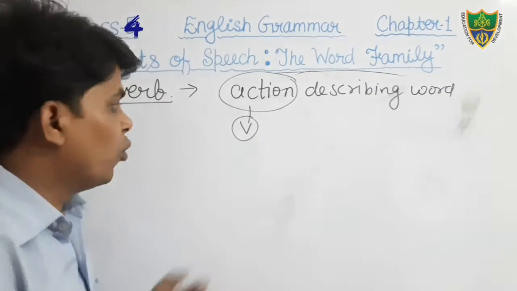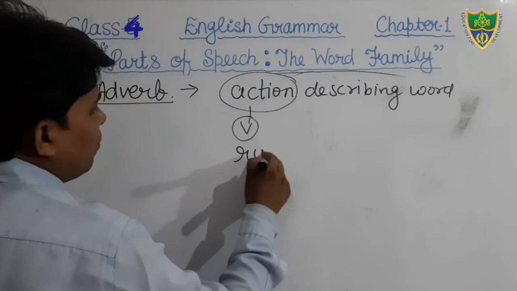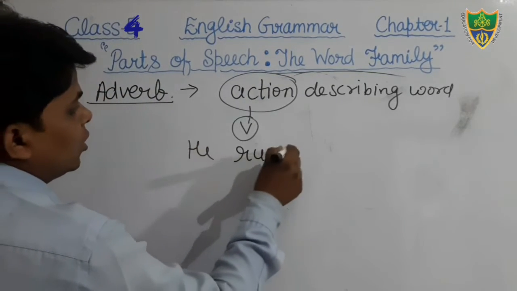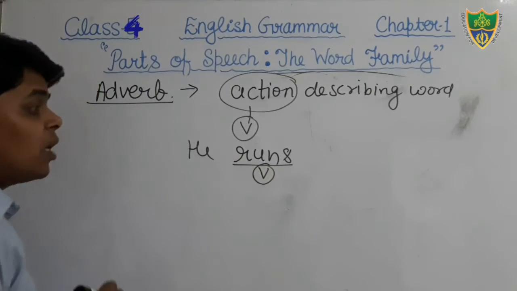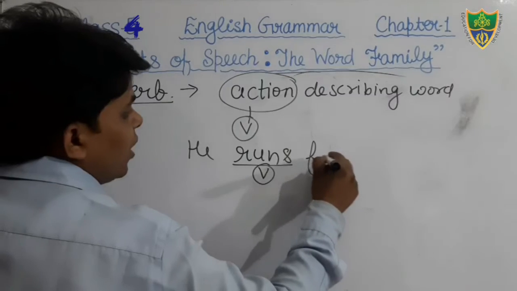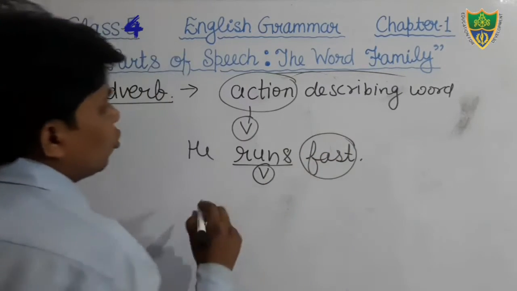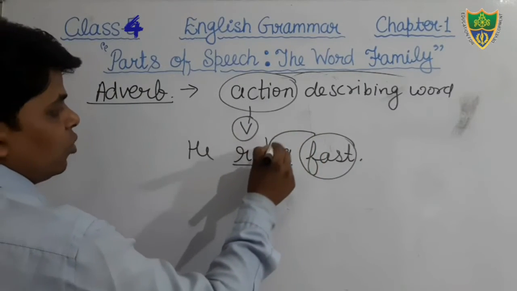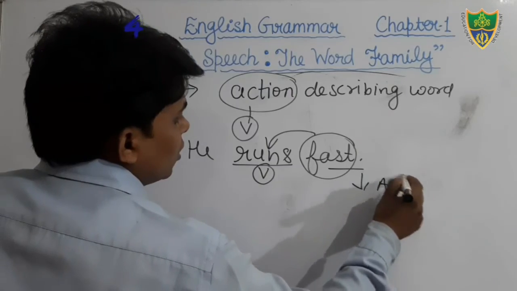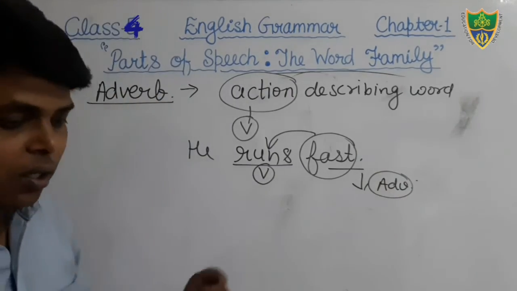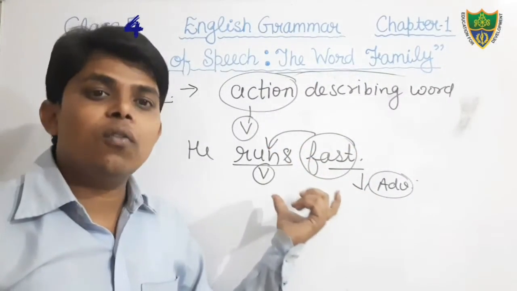You can see the example. He runs. Here the word runs is a verb. But how does he run? When we add fast, he runs fast. So here the word fast qualifies the verb. Therefore that is an adverb. Students, keep in your mind, an adverb describes or qualifies a verb.